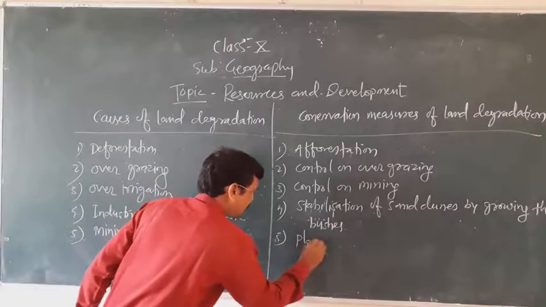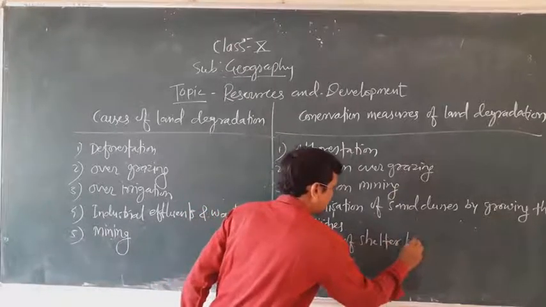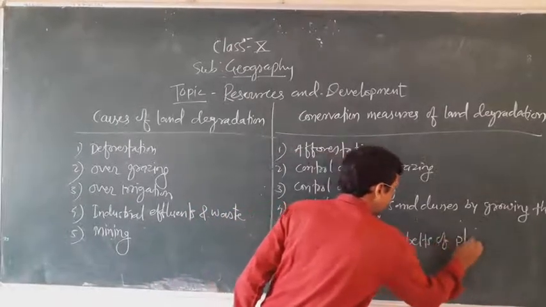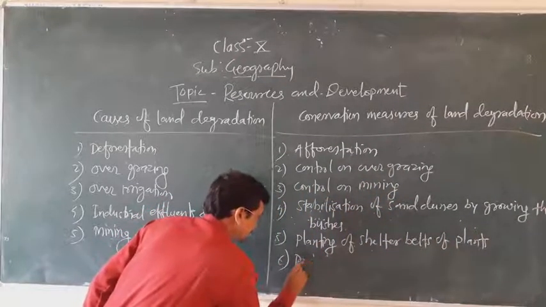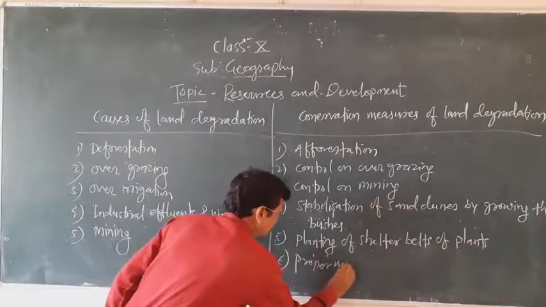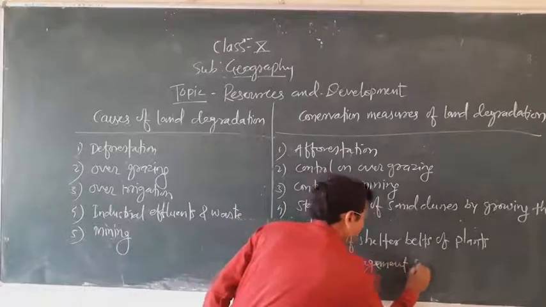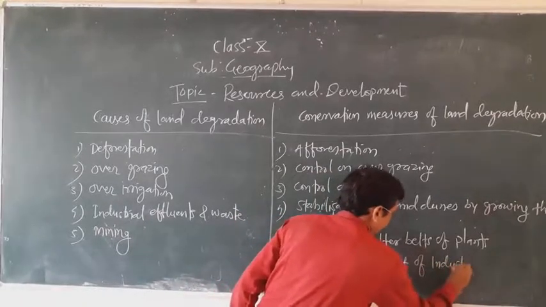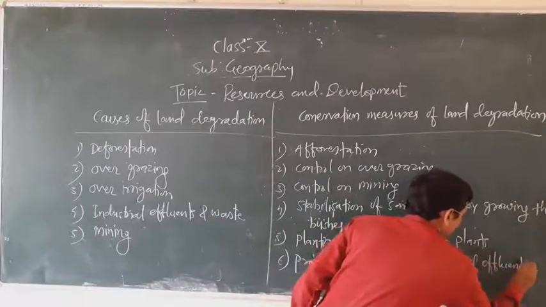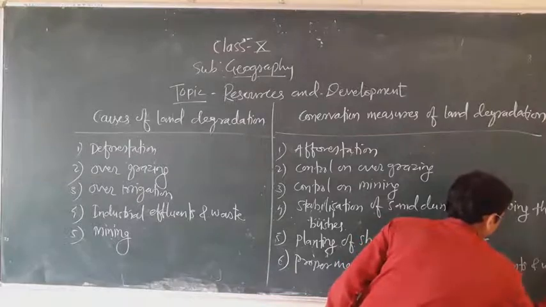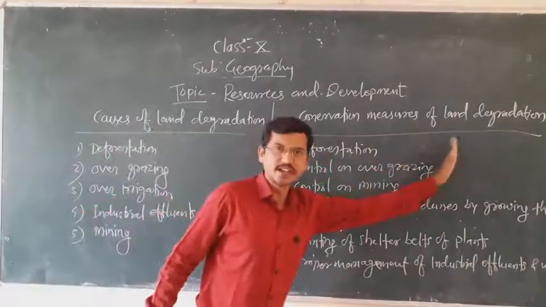Fifth, planting of shelter beds of plants. Sixth, proper management of industrial effluents and waste. These are the conservation measures of land degradation.